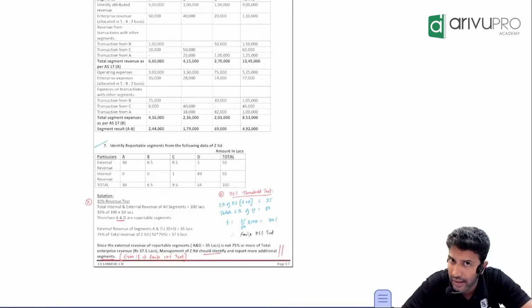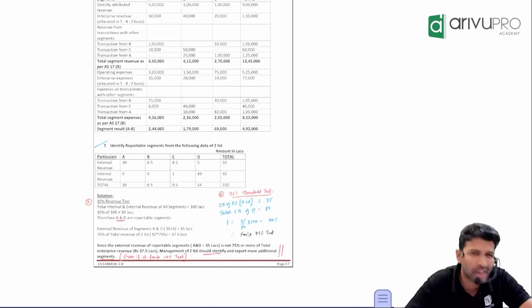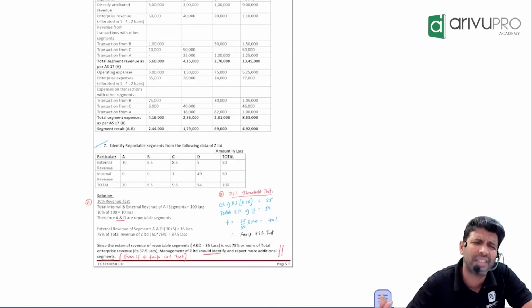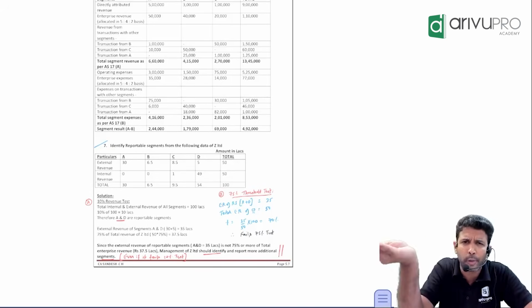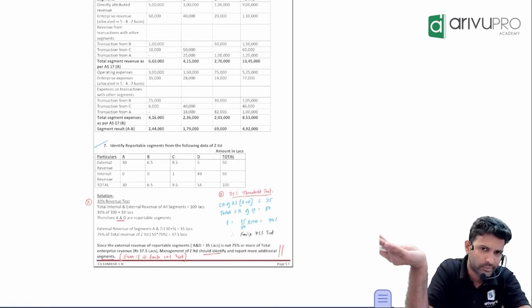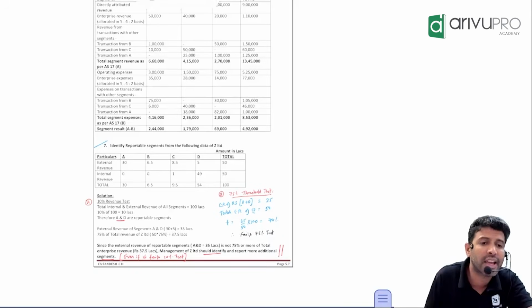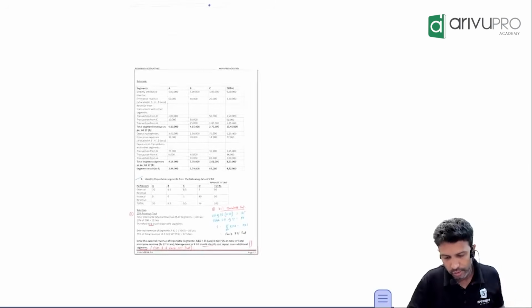But do keep in mind that the 75% threshold test does not include internal revenue. It only works on the external revenue side. Because internal revenue is not really a revenue. It is like transferring 100 rupees from your left hand to right hand, because both the divisions belong to the same company. So it's not really a revenue. Okay. This is one.